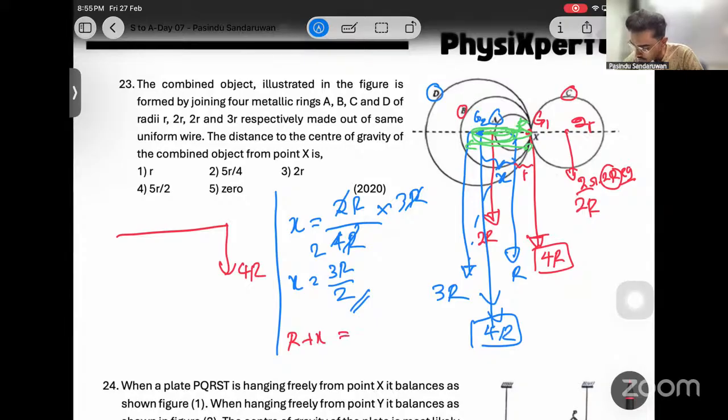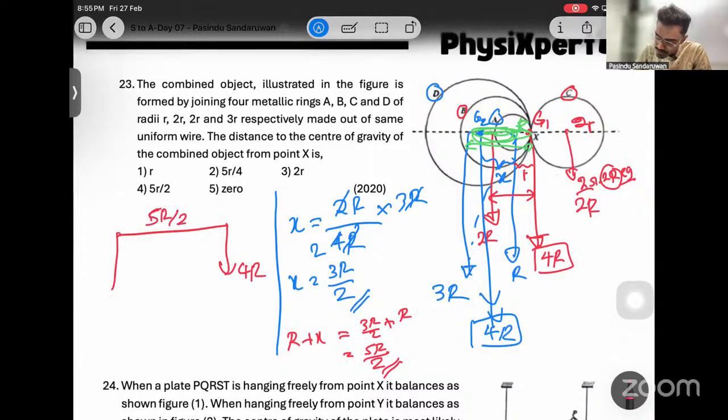R plus x being 3R over 2 plus R is 5R over 2. Then 5R over 2 is the distance from here, and at this point is another 4R.